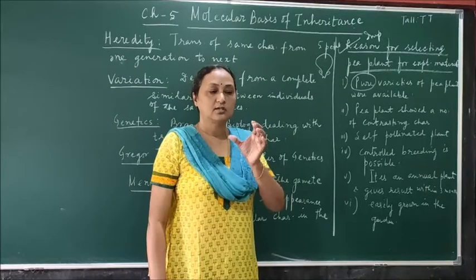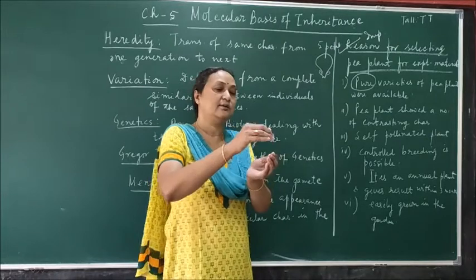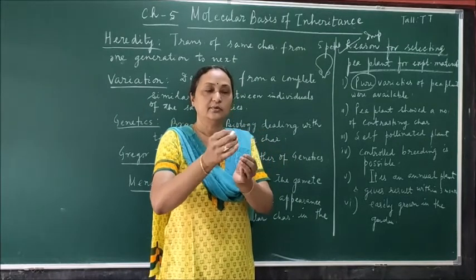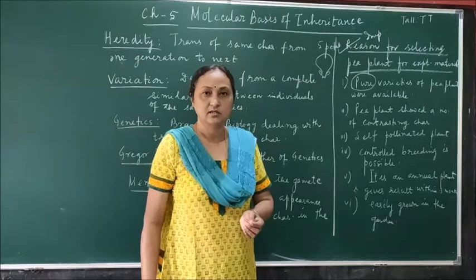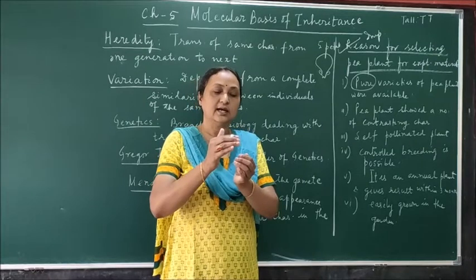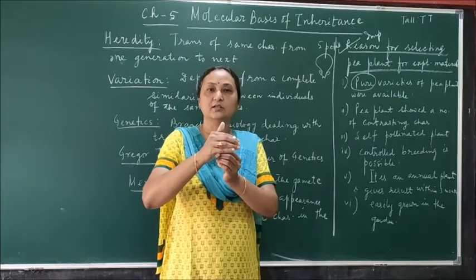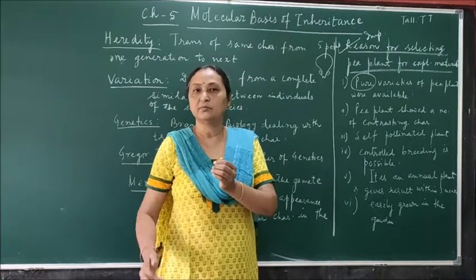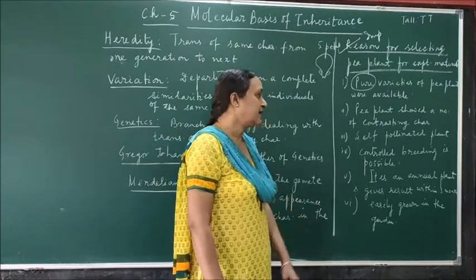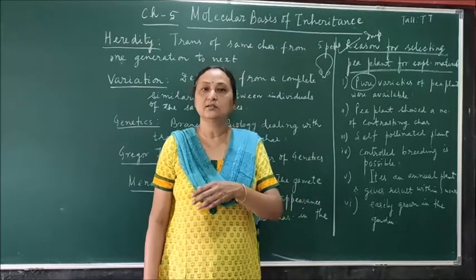So the structure of the pea flower is such that this largest petal is covering the stamen and the pistil. So if you want to do cross pollination, it will also be possible, because the largest petal is acting as a hood or cover to protect the stamen and the pistil from any foreign pollen grains. So controlled breeding is possible, and it is an annual plant. The life period is only 1 year. So within 1 year you can get the result.